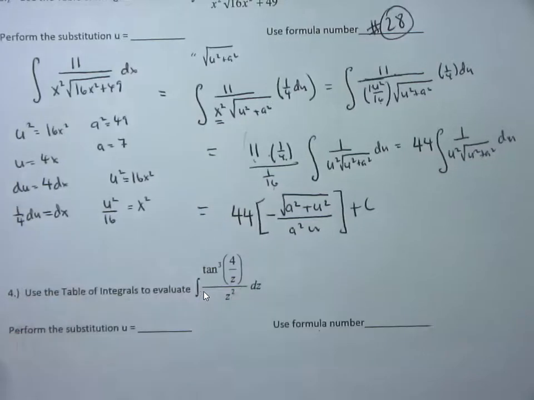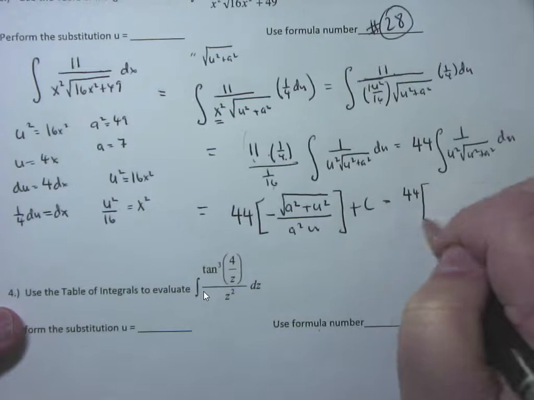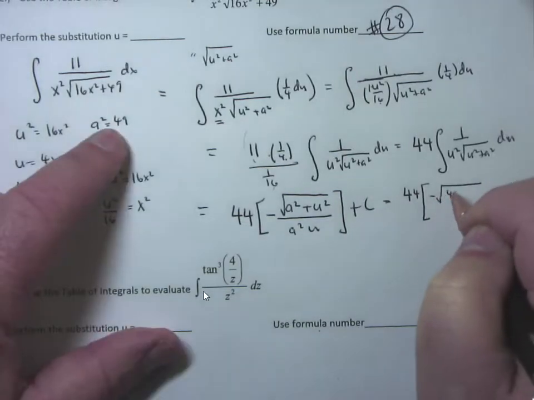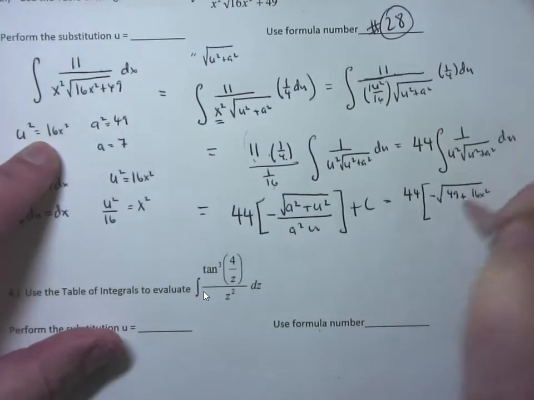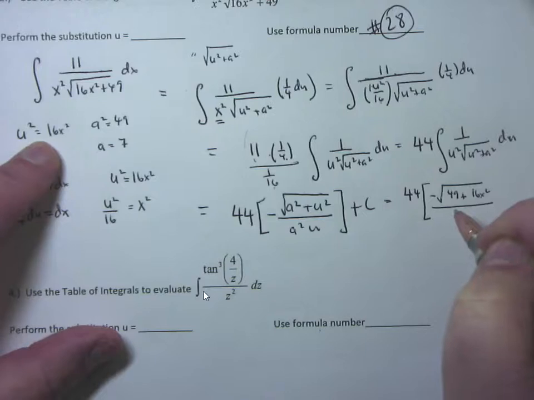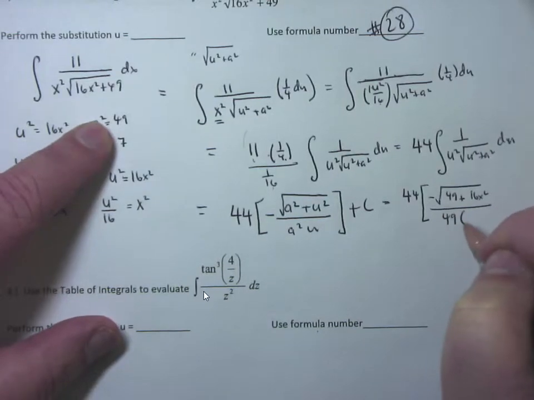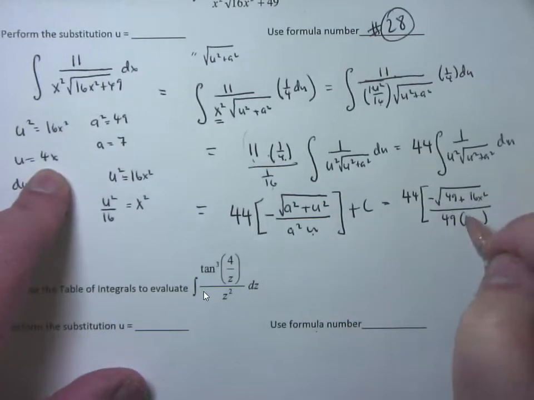So here we go, back substitute. This would be 44 times negative the square root of a squared, which was 49, plus u squared, which is 16x squared, divided by a squared, which is 49, times u. What is u equal to? 4x, plus c.